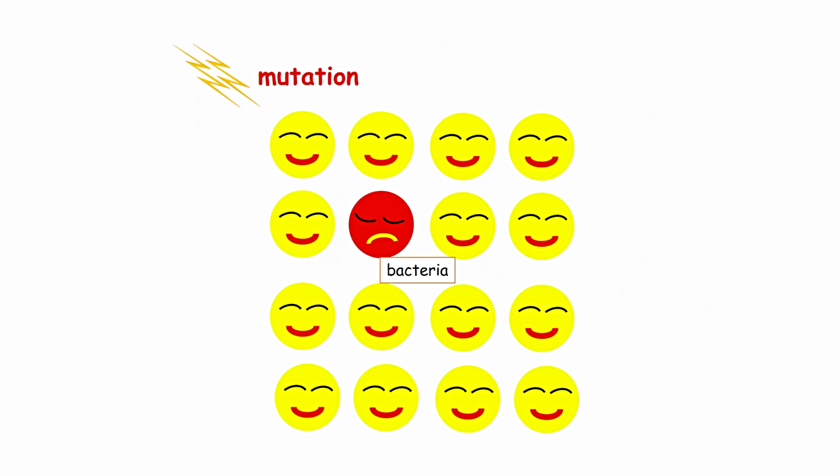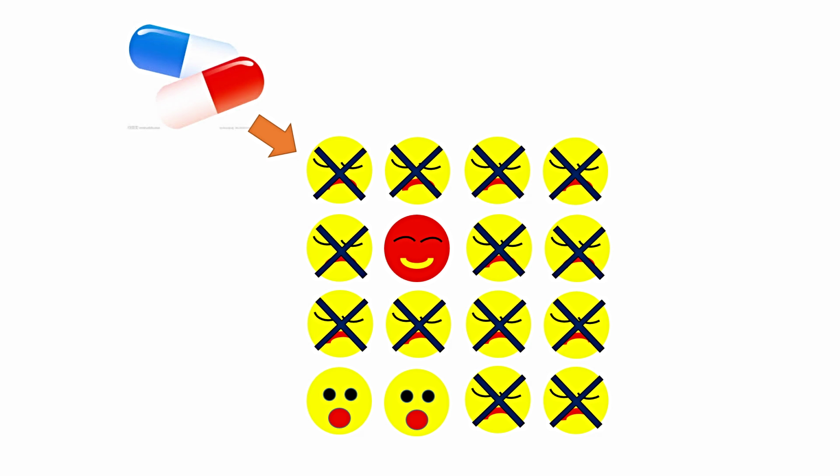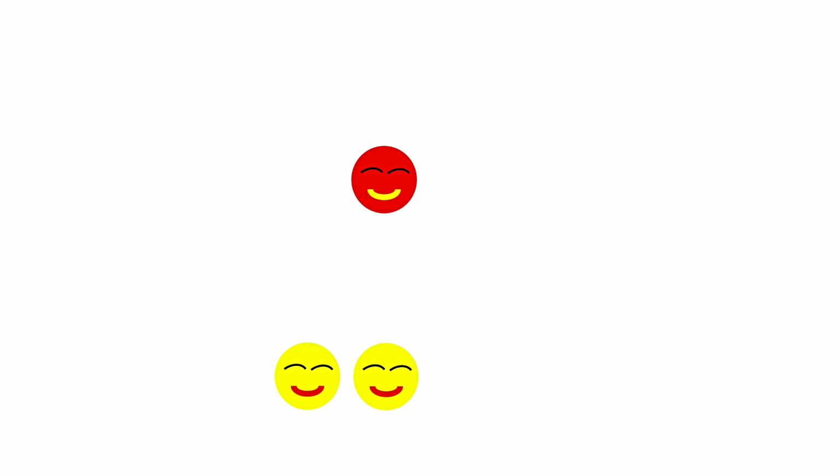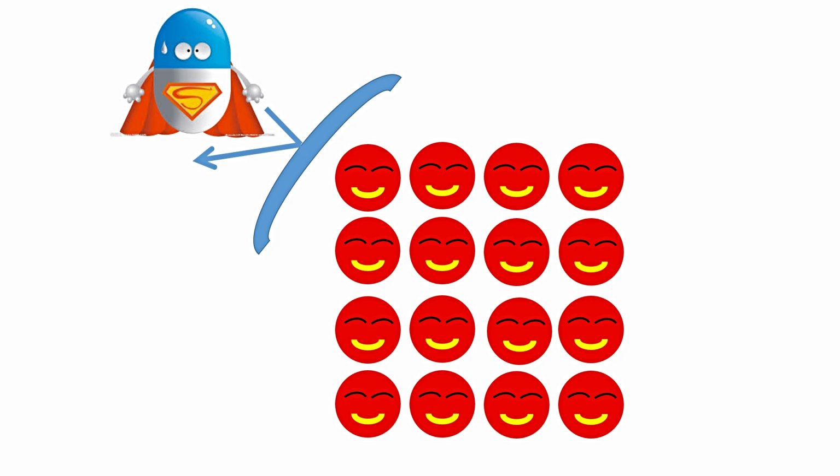This phenomenon can also happen in bacteria. In some cases, the mutation made the bacteria resistant to antibiotics. So when treated with drugs, most normal bacteria died. However, the mutated one survived. Then the mutated bacteria can make the normal bacteria mutated. In the end, they are all mutated bacteria which cannot be killed by antibiotics.